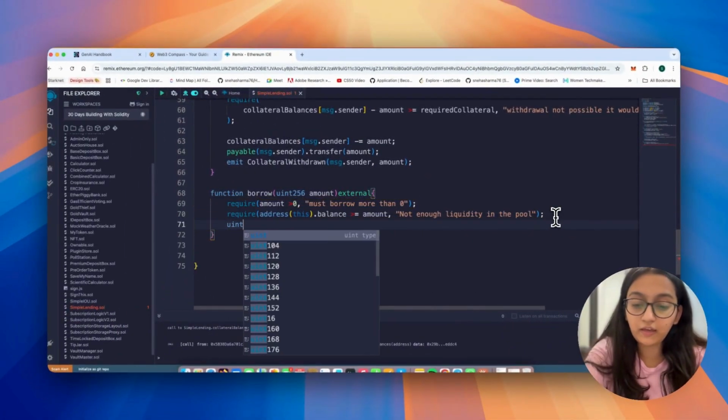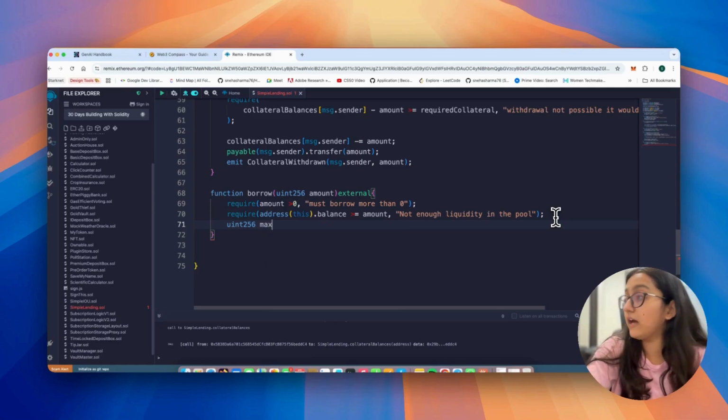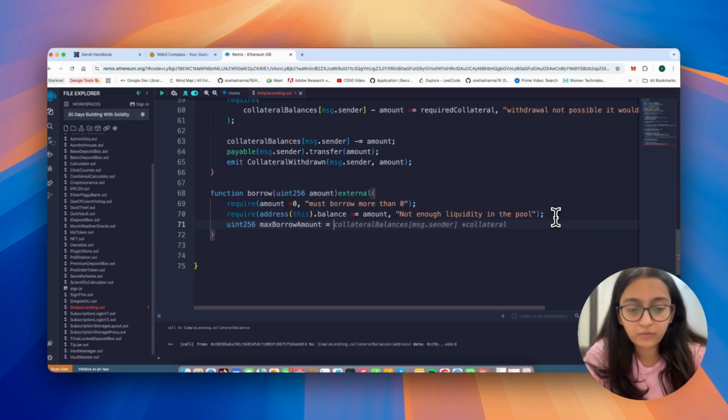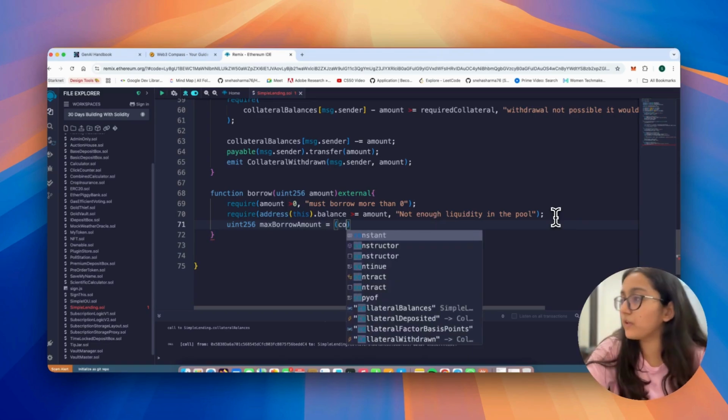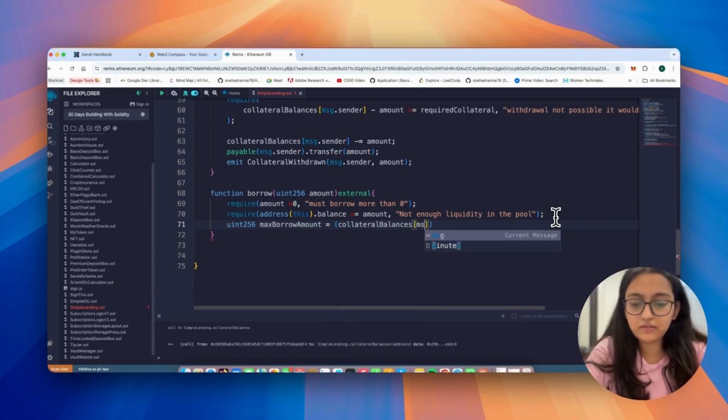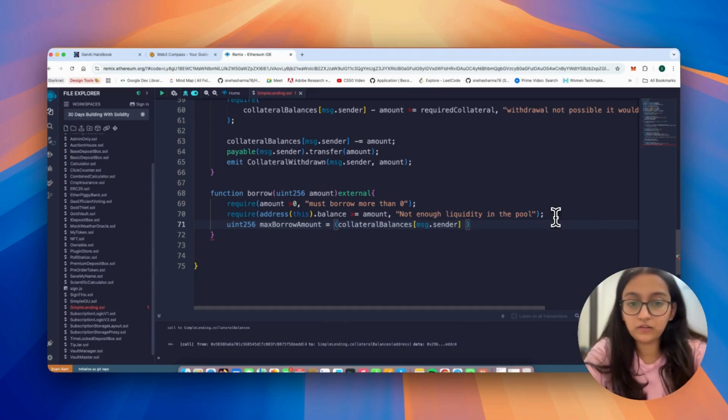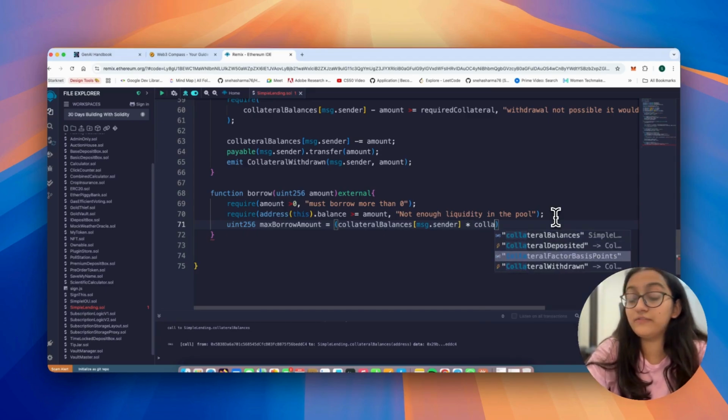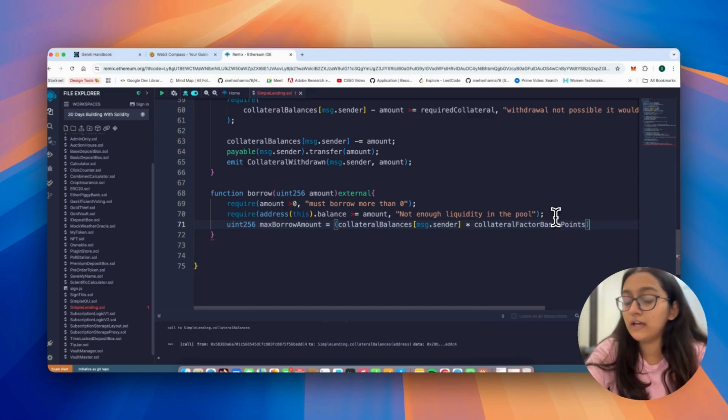Now let's decide on the maximum borrow amount, or let's just calculate it, right? So whatever is the collateral balances of the message.sender, you multiply that entire thing with collateral factor basis points, and then divide that entire thing by 10,000.